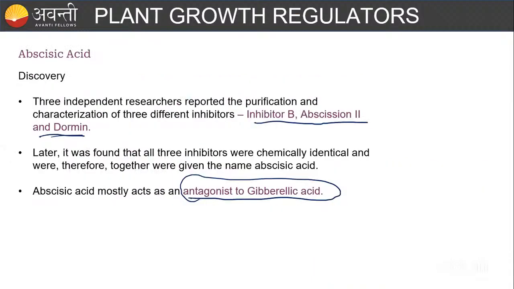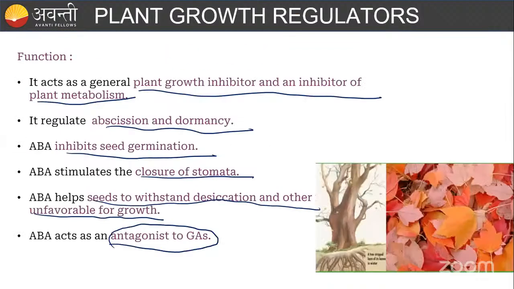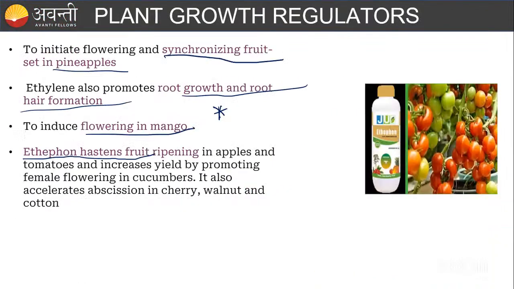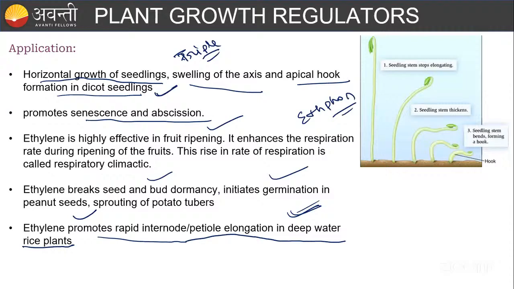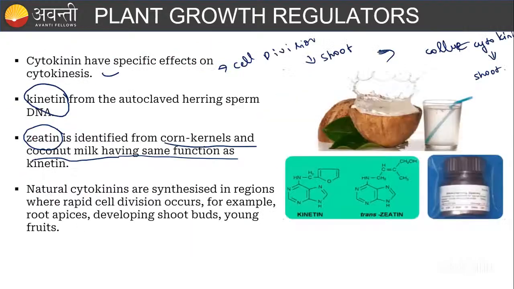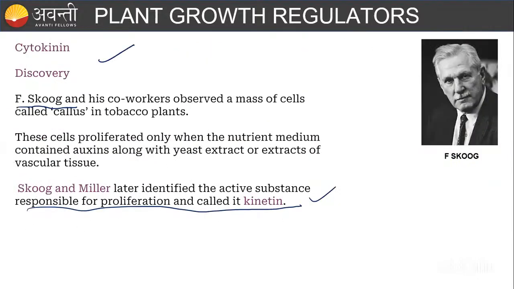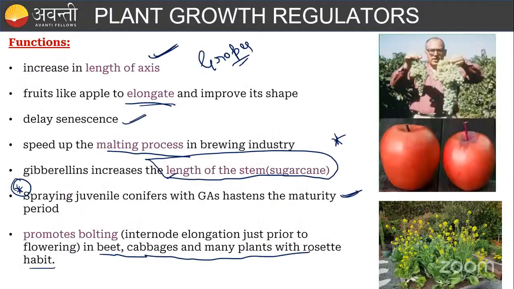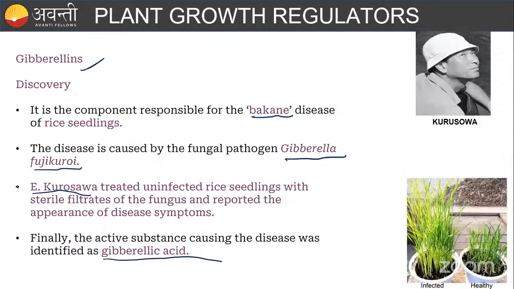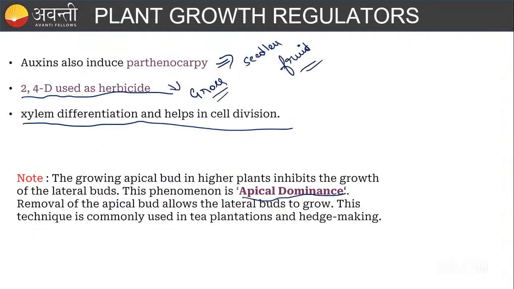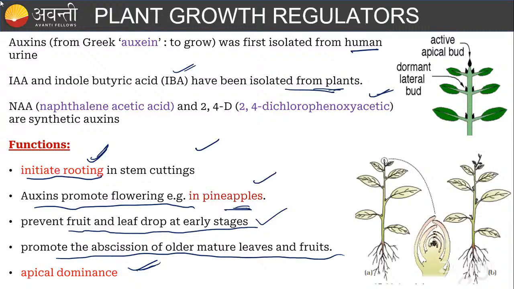Yeah, gibberellin. We studied that, guys. Juvenile conifers reach the maturity period earlier. I told you it's important also. Okay. This is gibberellin. So this is the auxin slide. You asked for the auxin slide, right? See here.